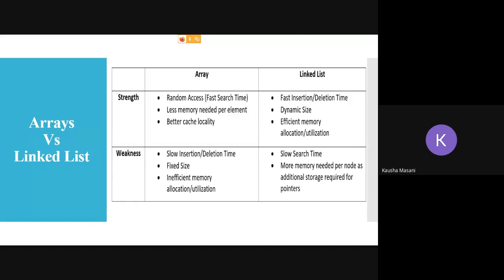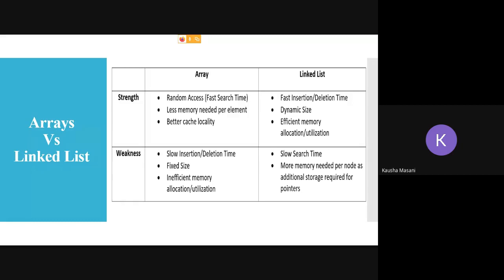Efficient memory allocation and utilization. This concept is the same as what I explained to you guys, that even if you have memory locations available at various locations of memory, you cannot allocate an array for those because an array uses sequential memory form. But your linked list can efficiently allocate the memory which is at some other memory location, and it can use that location. So memory utilization and allocation is much easier in your linked list than in your arrays.